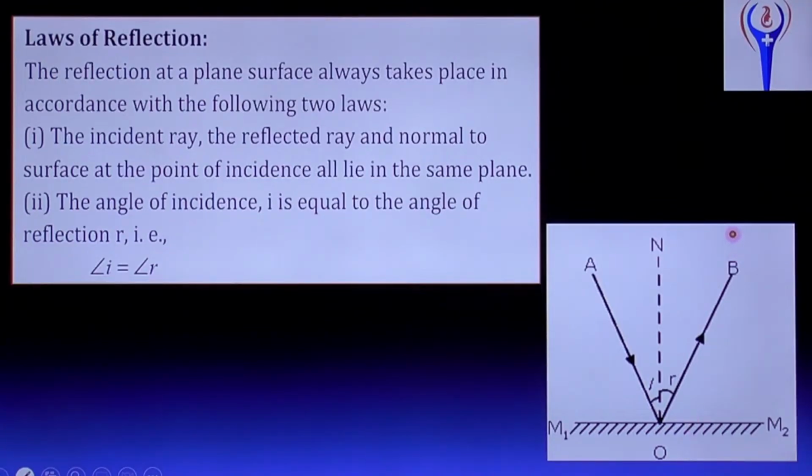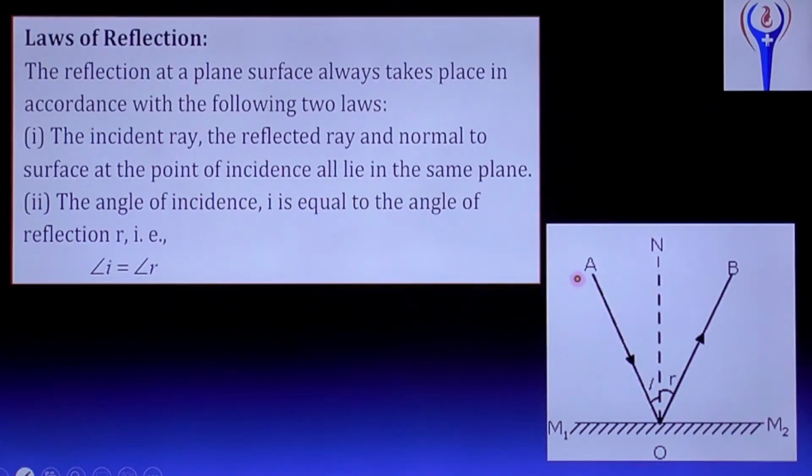And the second law: the angle of incidence I is equal to the angle of reflection R. I is the angle of incidence. What is the angle of incidence? The angle of incidence is the angle between the incident ray and the normal. That is called the angle of incidence.